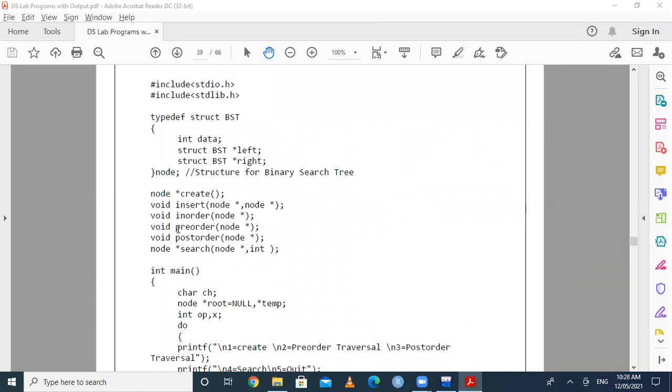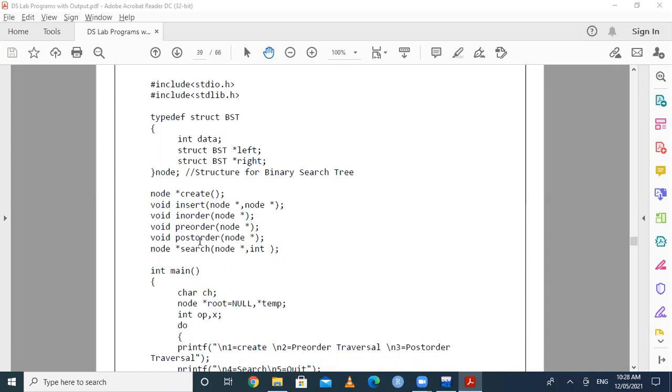What about pre-order? Anyone unmute yourself and tell me. What is the sequence for pre-order? Root, left, right. Okay, pre. So the word pre indicates the position of root. Pre means it is before everyone, in means it is in the middle position, and post means it is after everyone. So pre-order means root, left, and right, and post-order means left, right, and root. So these are the sequences we have to follow in case of in-order traversal, pre-order traversal, and post-order traversal.